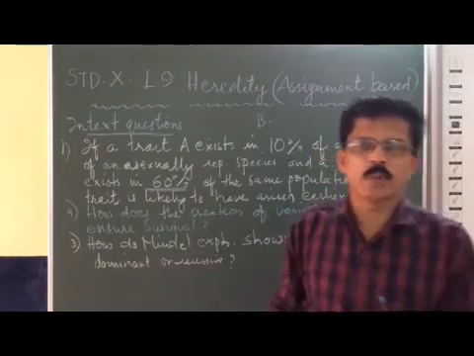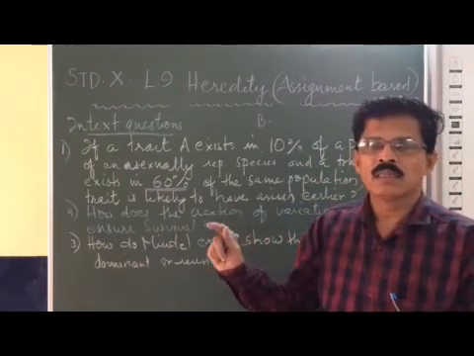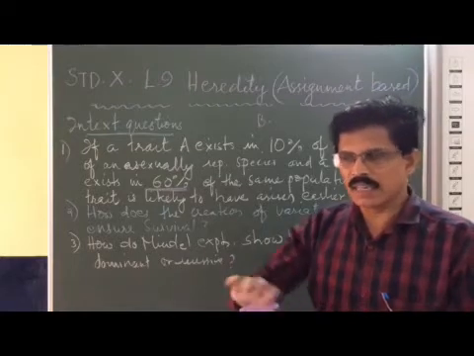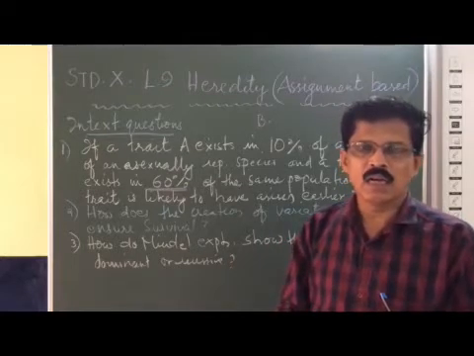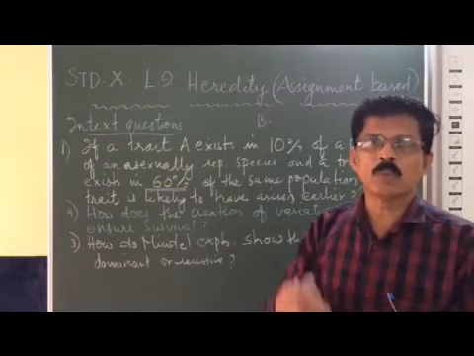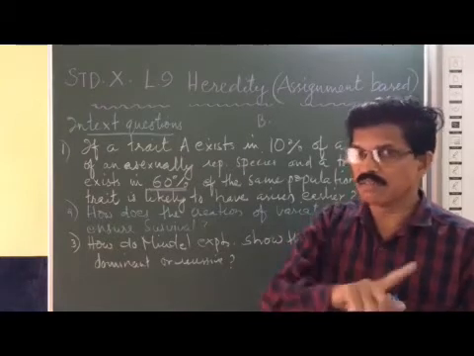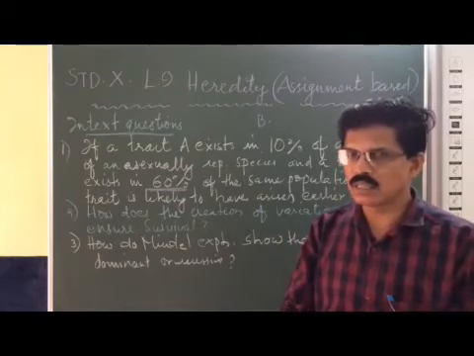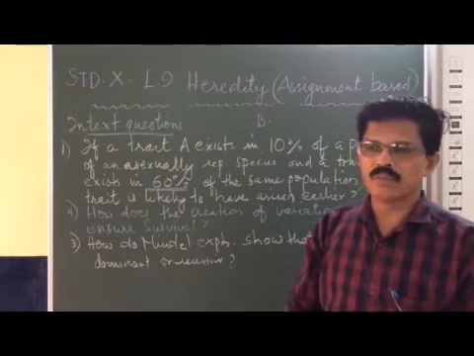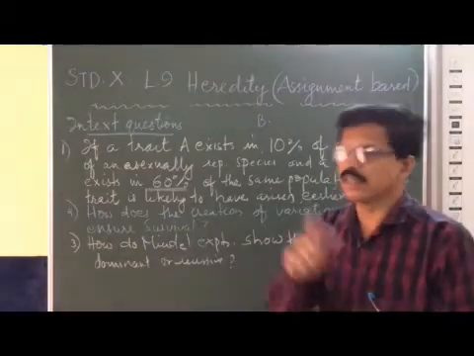Here 10% of the population has trait A, and 60% of the population has trait B. It means that these two traits never mix with each other. Which trait is more common in the population? That is trait B, so this would have arisen first. Since there is no mixing of the traits, this trait will remain in the population. So we can say trait B would have arisen first. You got that idea? Yes.